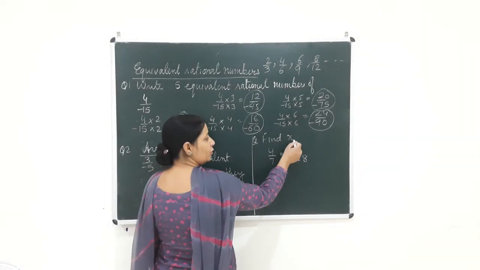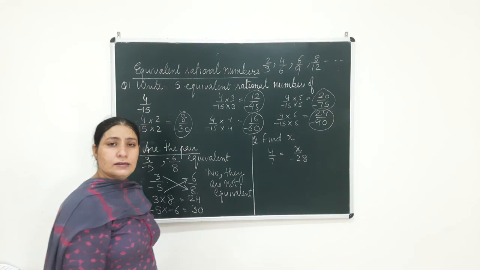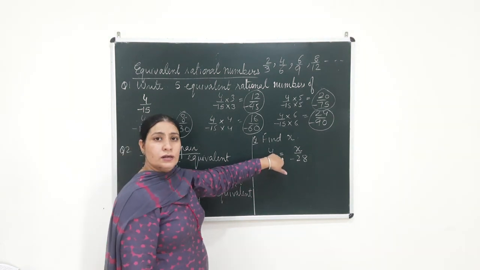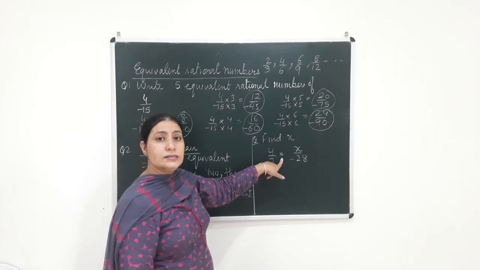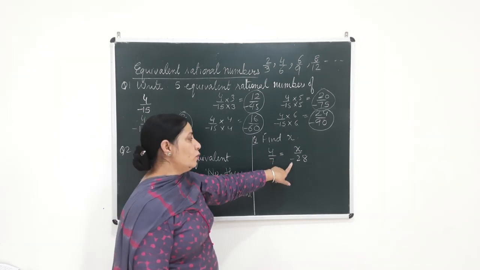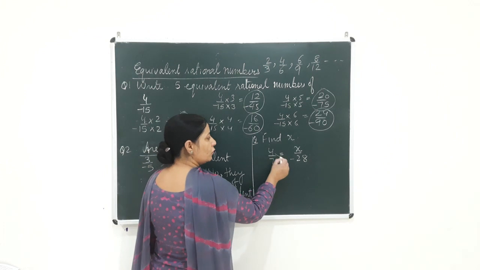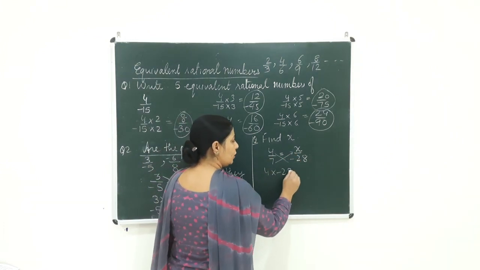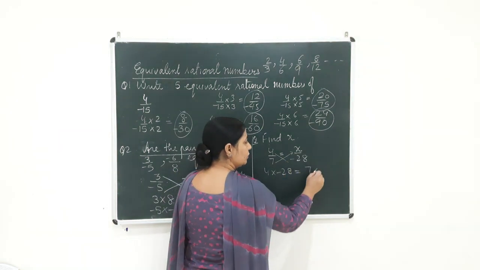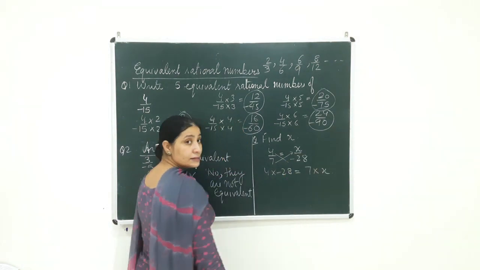Now see, you have to find x in this case. Here it is already given that they are equal. That means he is not asking you whether they are equivalent or not. He is telling you that yes, they are equivalent and you have to find x. So again you have to cross multiply, beta. 4 multiplied by minus 28 will be equal to 7 multiplied by x.